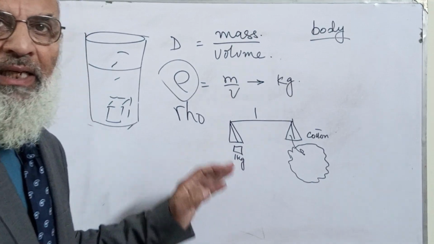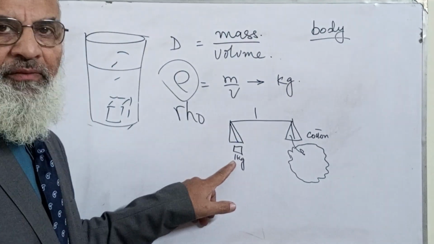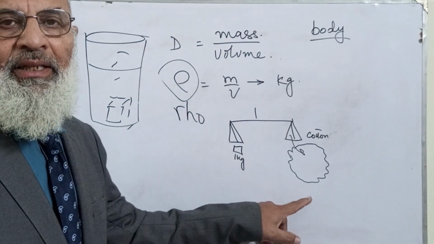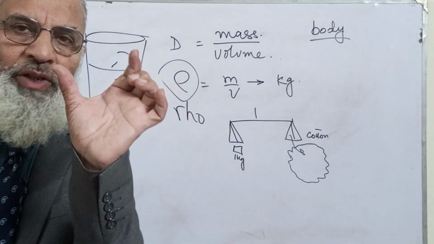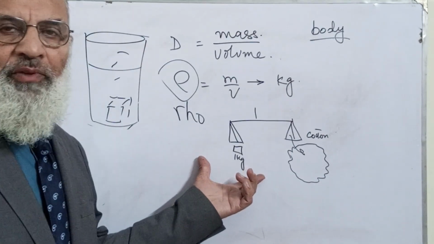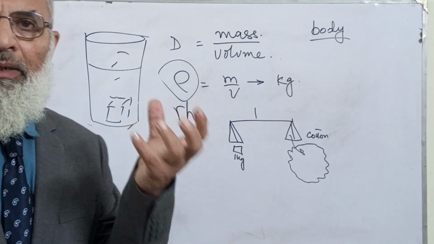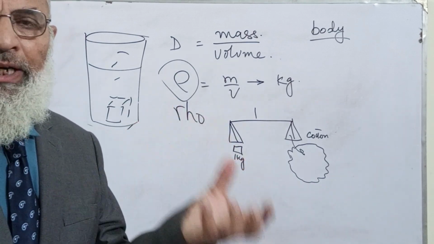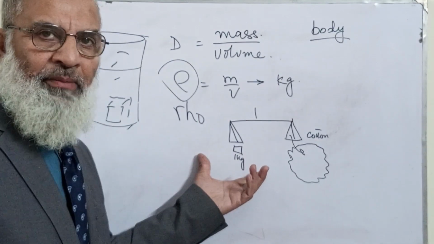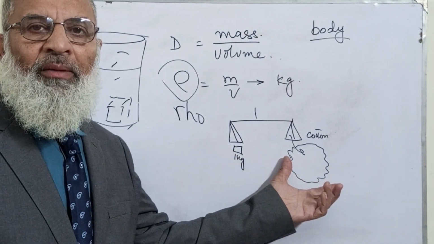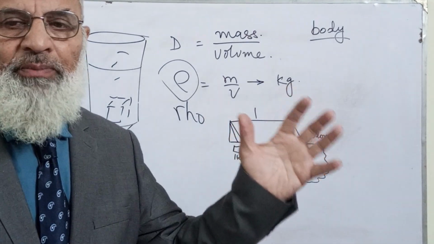So when I say to the shopkeeper, give me 1 kg cotton, he'll put a 1 kg weight on one side, and then he will put 1 kg cotton over here. The weight is a stone, or a piece of iron, steel or brass, which is put in one pan, and then he will measure the 1 kg cotton. It will be about this much.